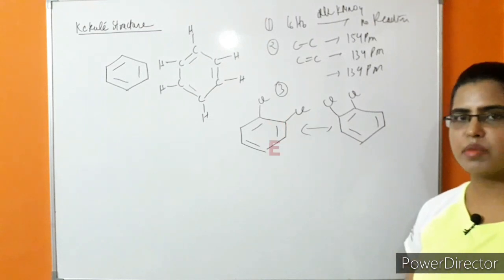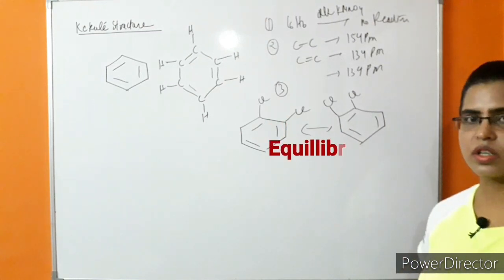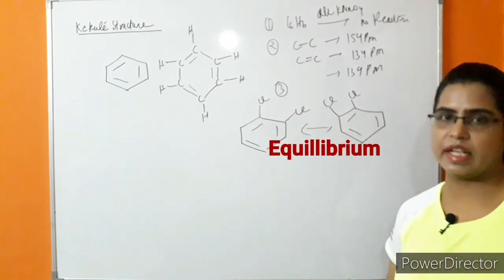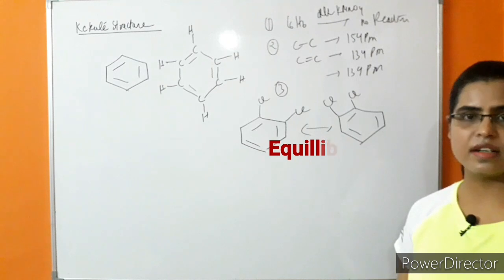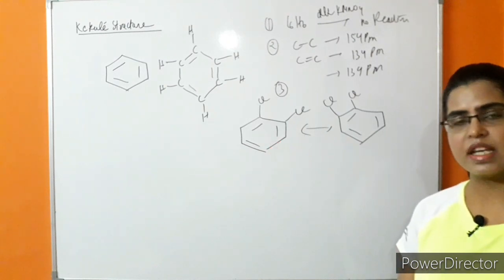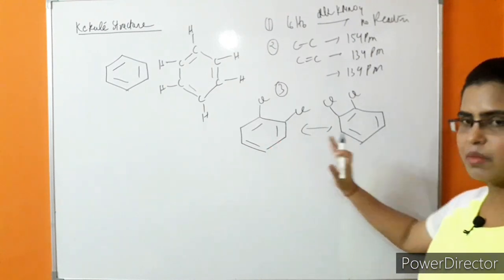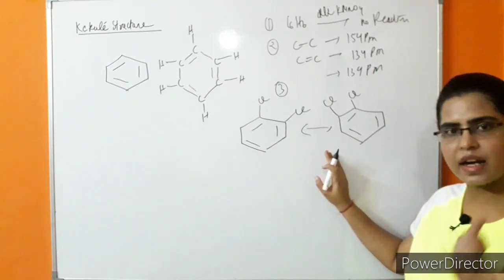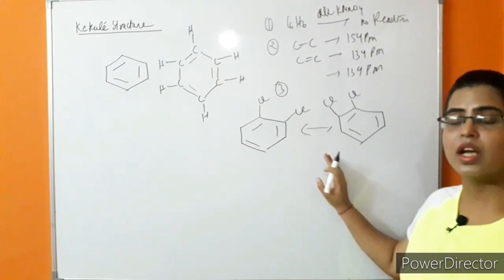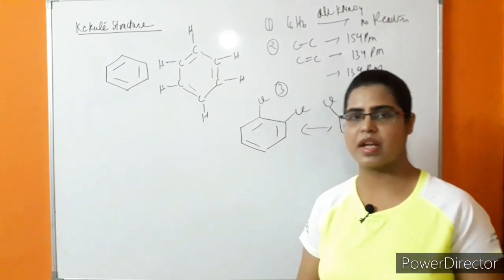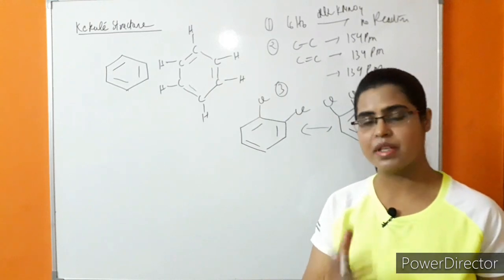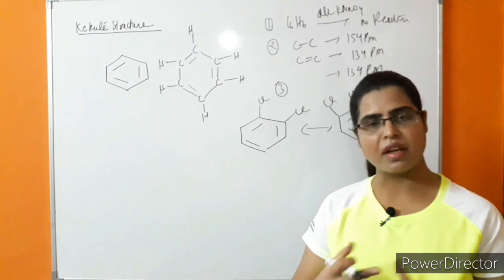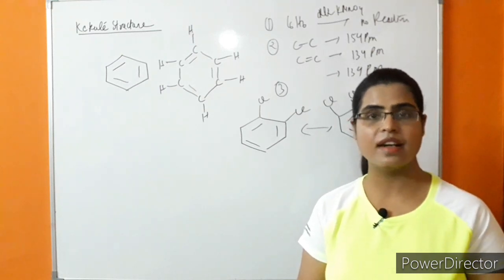Kekulé explained the reason behind the similarity of these two structures. He said that these two structures are in equilibrium with each other. It means they are easily interconvertible, and because of that they cannot be separated. Because the equilibrium exists between these two structures, they are identified as a single structure. But Kekulé was unable to explain why the benzene ring has such unusual stability. So it was explained later by molecular orbital theory and resonance.